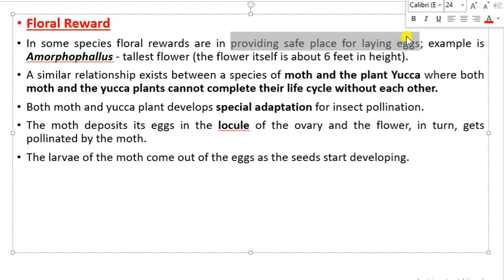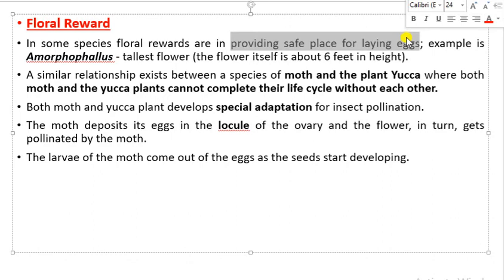Here, for some insects, the reward may be getting a safe place to lay the egg. An example is the Amorphophallus flower. This Amorphophallus flower is one of the tallest flowers, about 6 feet in height. As a result, these insects get a safe place to lay the egg at a height of 6 feet, and this is considered one floral reward.